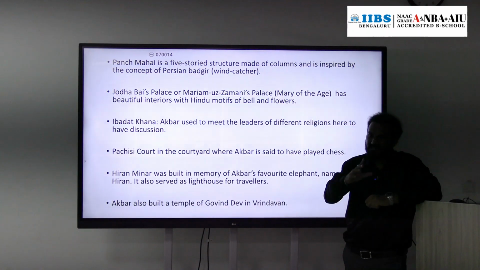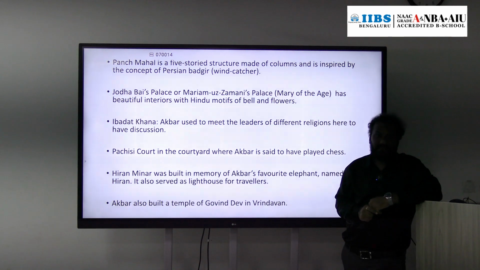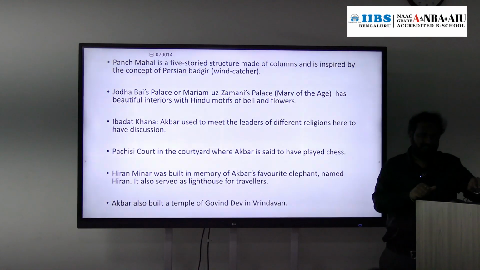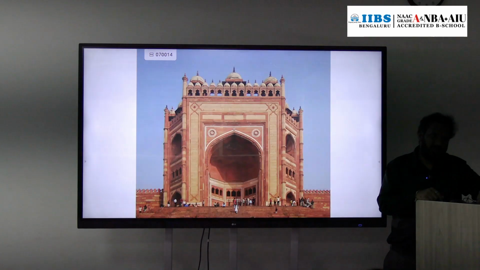And next, in Vrindavan. Vrindavan is a place in Uttar Pradesh. There, Govind Dev temple is there. That temple was also constructed at the time of Akbar. So these are the constructions in Fatehpur Sikri and other constructions related to Akbar.